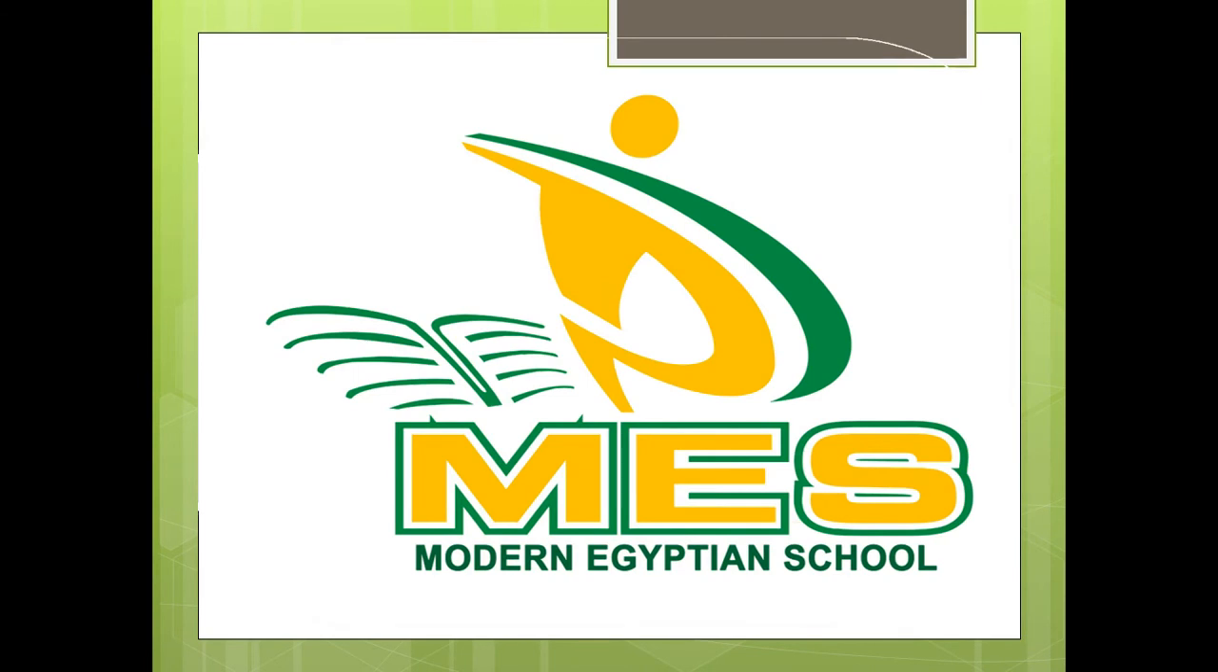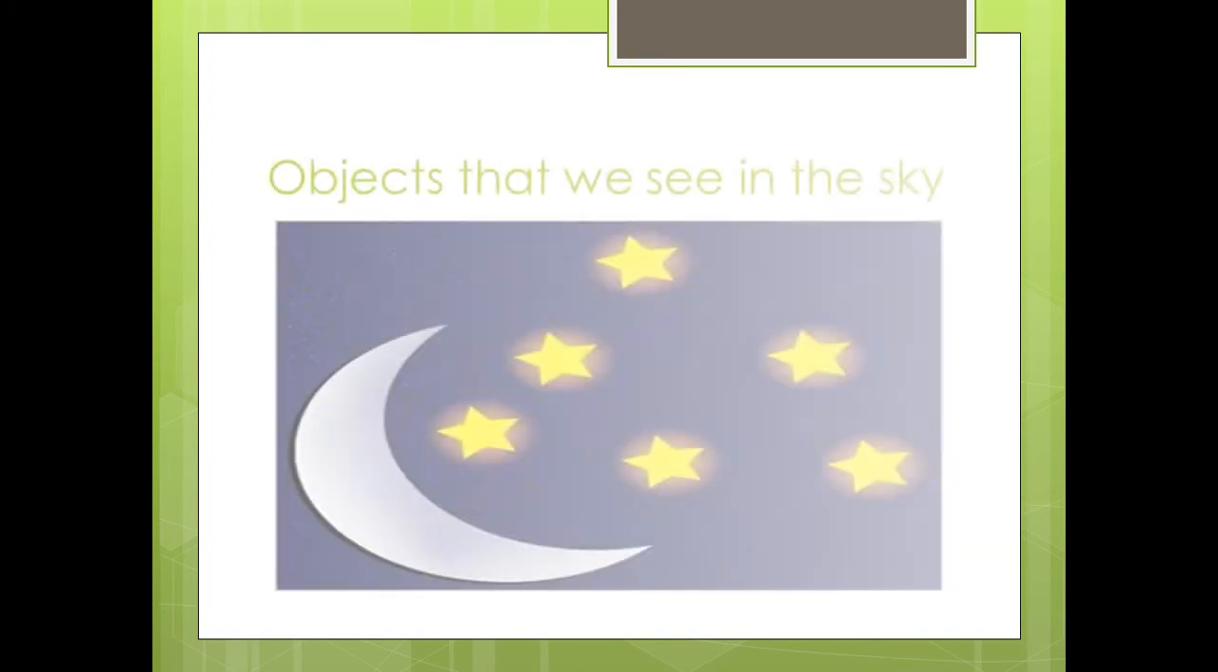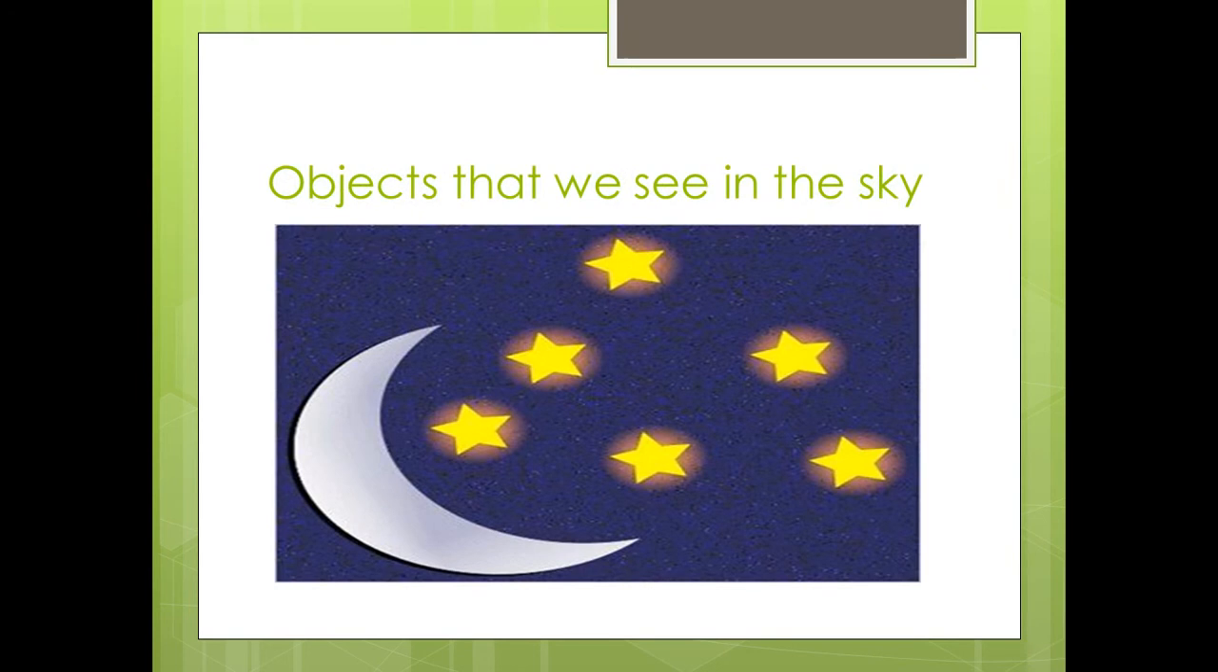Today, we are going to talk about a new lesson, the moon. What we observe about the moon. Last lesson, we talked about the objects that we can see in the sky. So, what can you see in the sky at daytime? Yes, good. We can see the sun and clouds. So, what can we see in the sky at night time? Super. We can see stars and the moon.